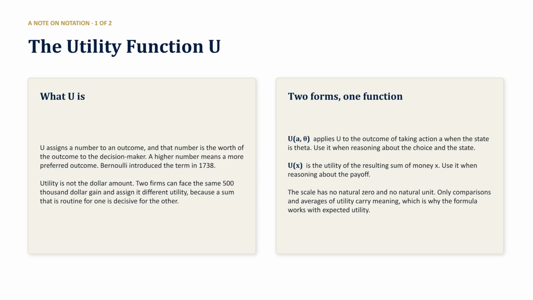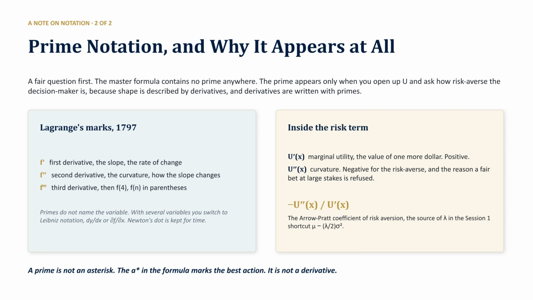Utility is the worth of an outcome, not just the dollar amount. Because a sum of money has different meaning depending on a firm's situation, we use utility functions to capture those preferences. Only comparisons and averages of utility carry real meaning. Primes describe the shape of the utility function. U prime is marginal utility, while U double prime measures curvature. This curvature, the Arrow-Pratt coefficient, is what determines risk aversion. Note that these are not part of the master formula itself.